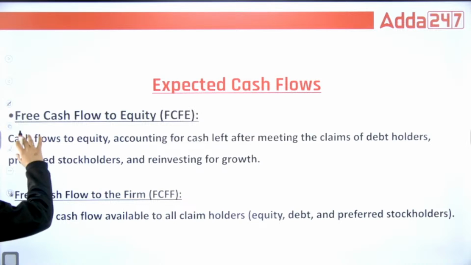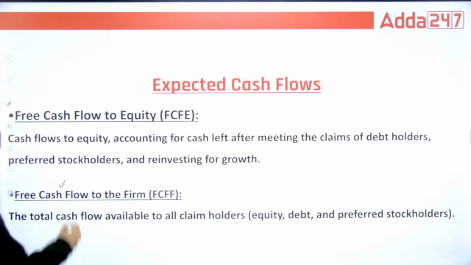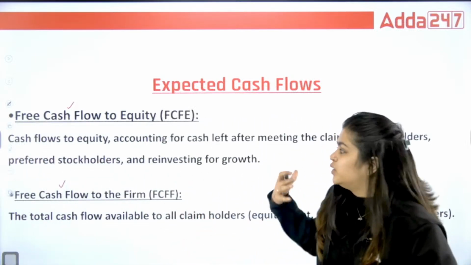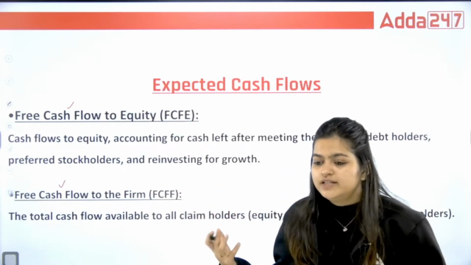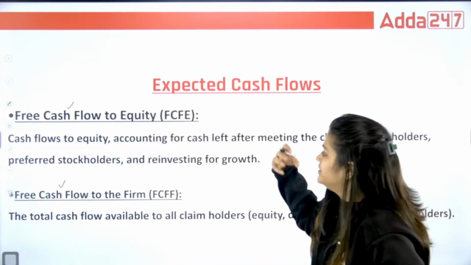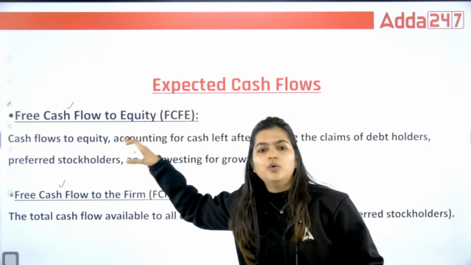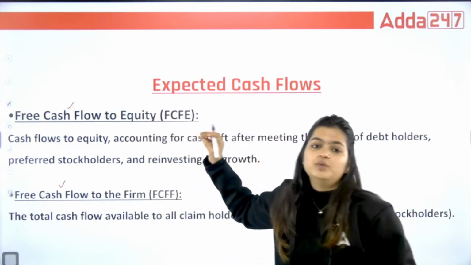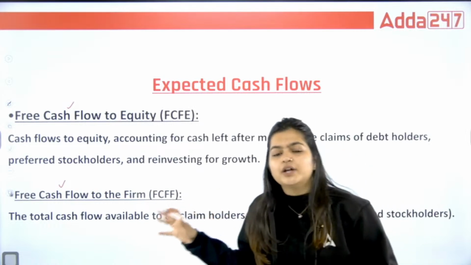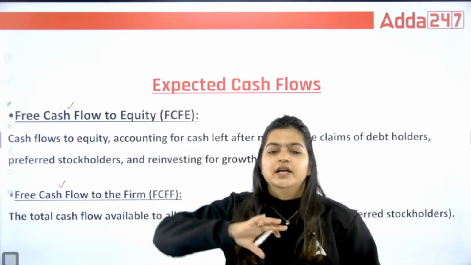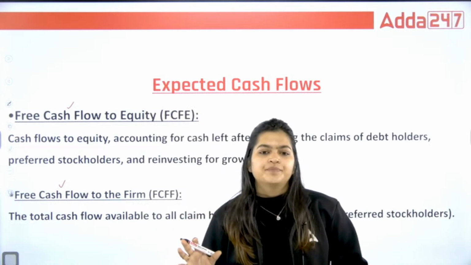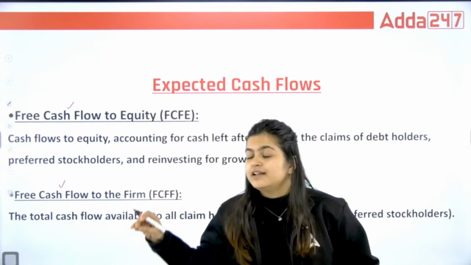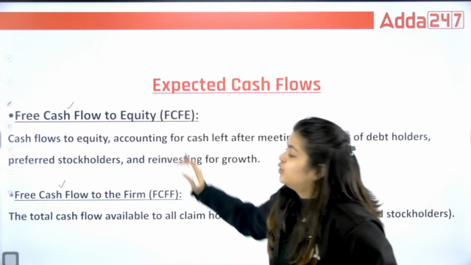Number 1 is your free cash flow to equity. Next is your free cash flow to the firm. When we calculate free cash flow to equity, equity holders are the persons who share the ownership. Whatever amount is available to equity holders only, to the owners only, in cash form, that is free cash flow to equity. In this you exclude the debentures, their interest, bond interest, and the true value that is available for the equity holders in the form of cash is calculated through free cash flow to equity.